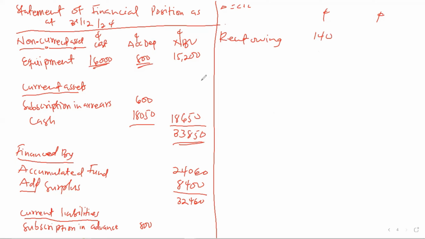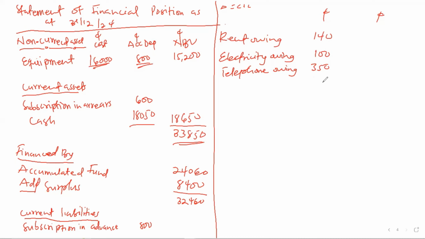Then we have electricity owing, which is 100. Then we have telephone owing, which is 350.